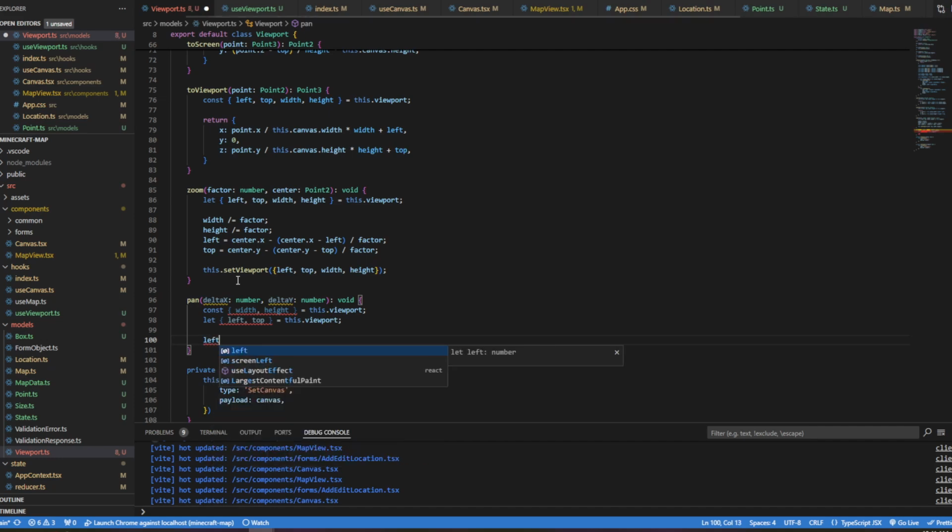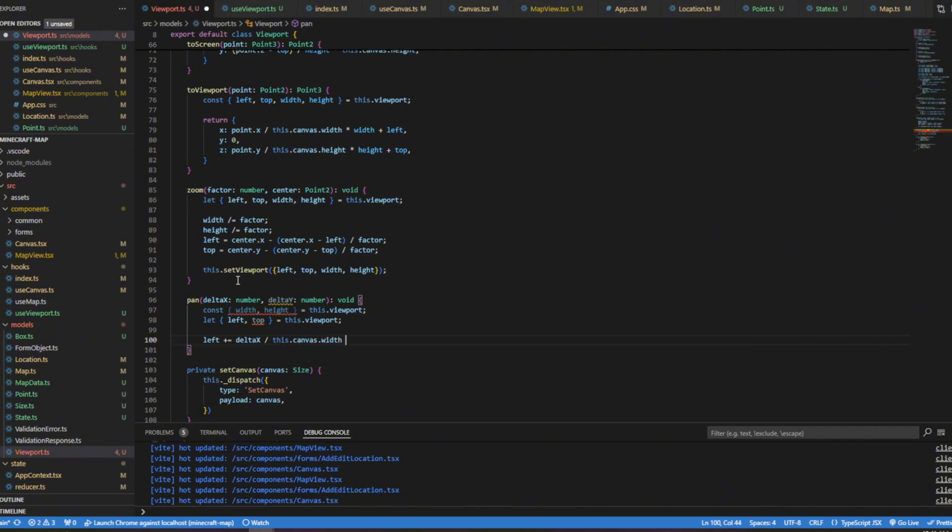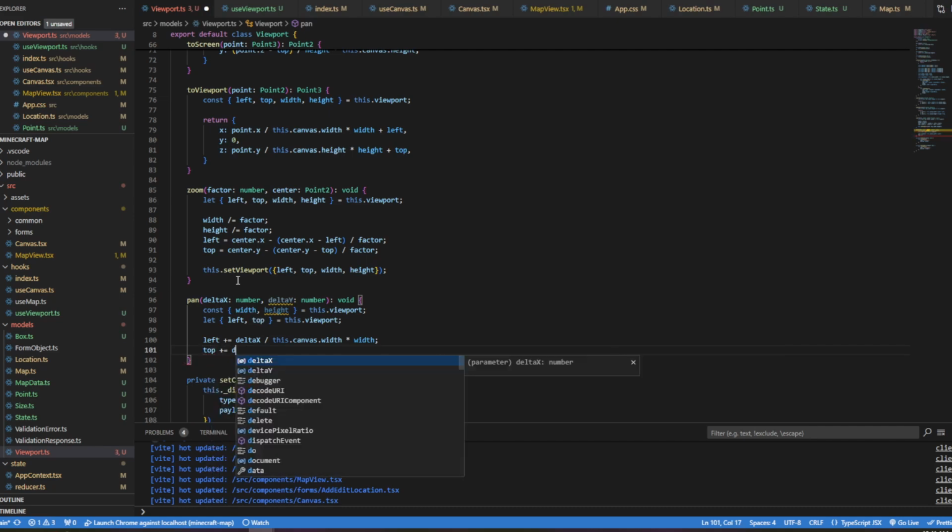So left plus equals deltaX divided by this.canvas. Again, we're removing the canvas here, and we're adding the viewport width. That's how that kind of thing works. Top plus equals deltaY, because these delta points are canvas offsets.